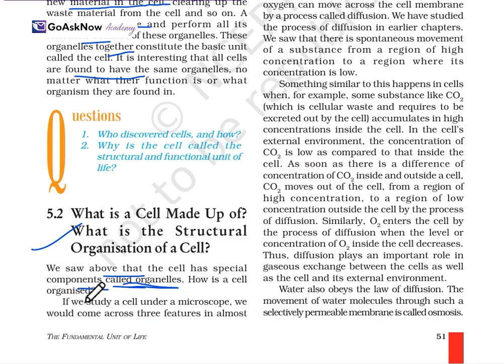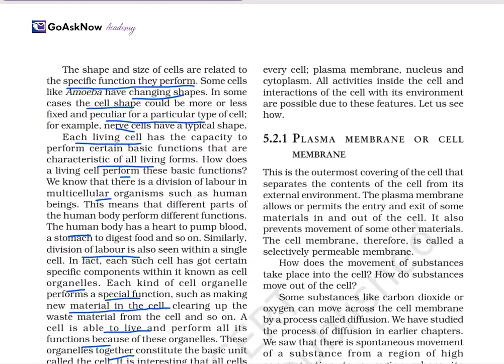And how is a cell organized? If we study a cell under the microscope, we would come across these features in almost every cell: plasma membrane, nucleus, and the cytoplasm. These are the basic things. All the activities inside the cell and the interaction of the cell with its environment are possible due to these features. So let us see how.